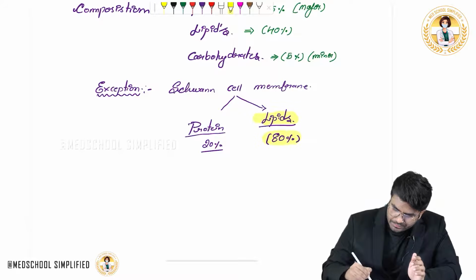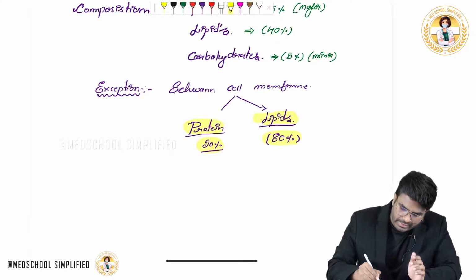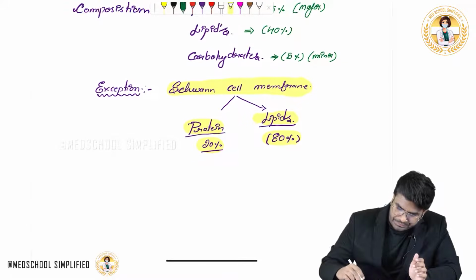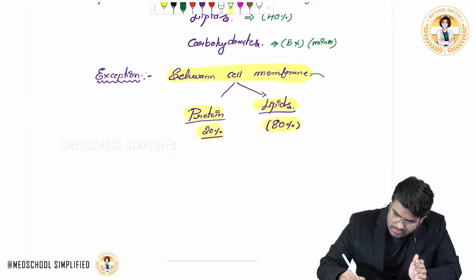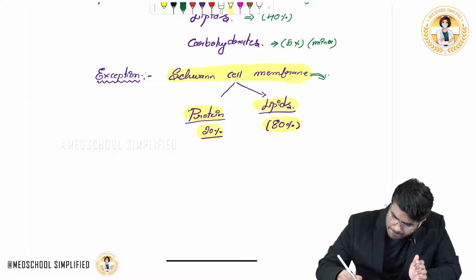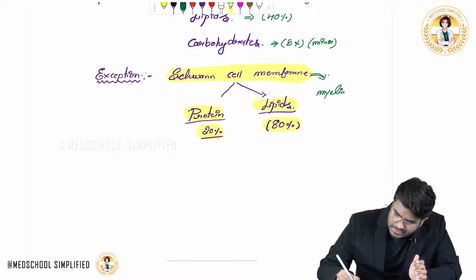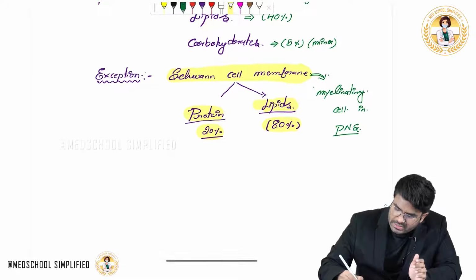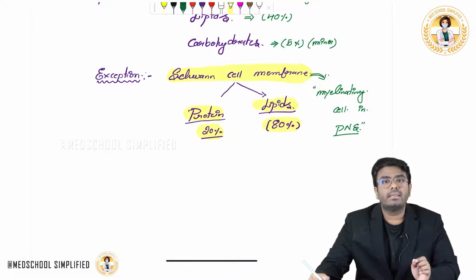This is an MCQ. Here itself, I just want to integrate. Guys, are you able to remember anything about the Schwann cell membrane? What are Schwann cells? Where have we studied about Schwann cells? Schwann cells are myelinating cells. Where? In the central nervous system or peripheral nervous system? In the peripheral nervous system. So, Schwann cells are the myelinating cells in the peripheral nervous system.